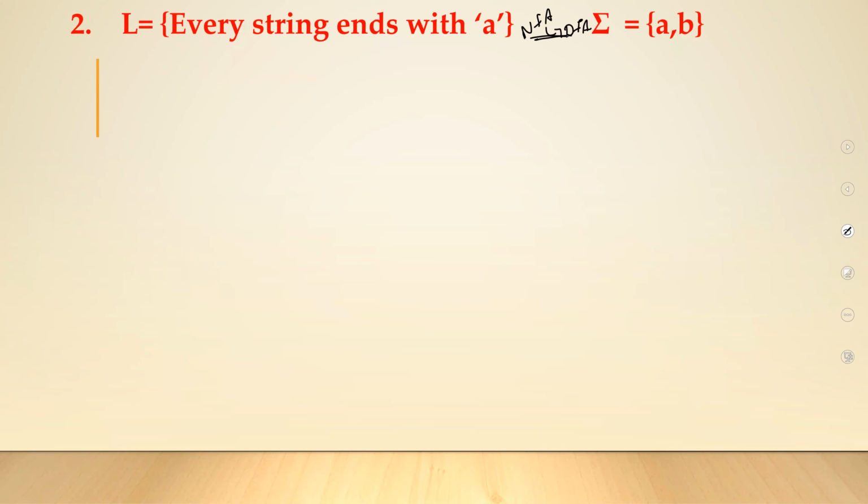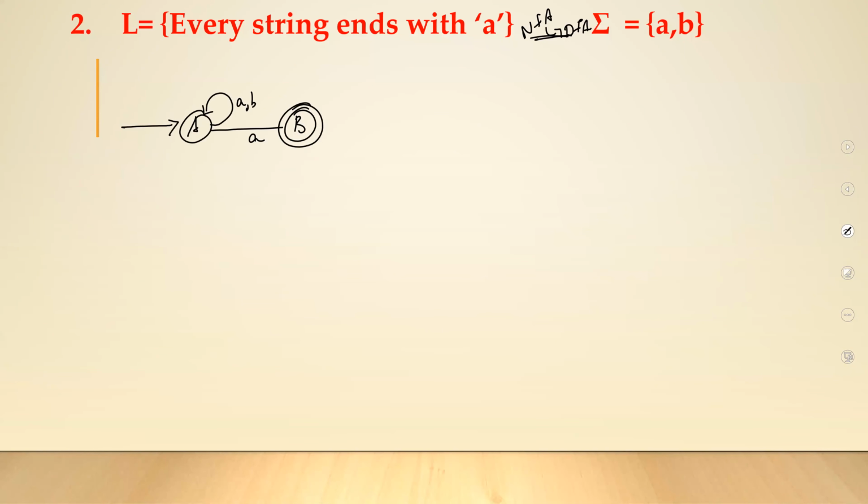So, as you know, the first thing we need to do is construct an NFA. They've given a condition: it should end with a. Which means starting with anything is okay. The only thing is it should end with a. So, I have my initial state. In the beginning, anything is fine, a or b. The only condition is it should end up with a.